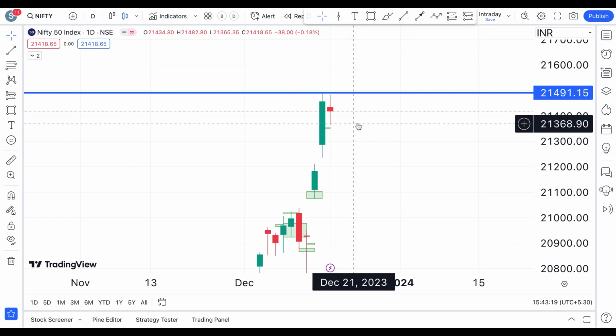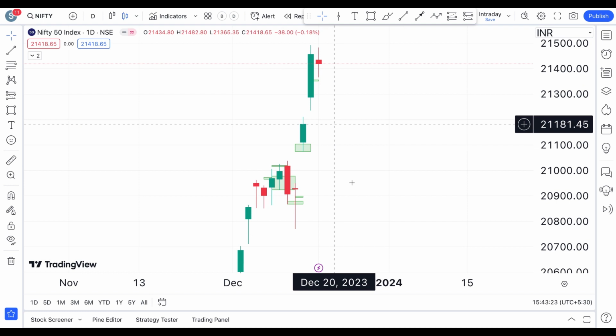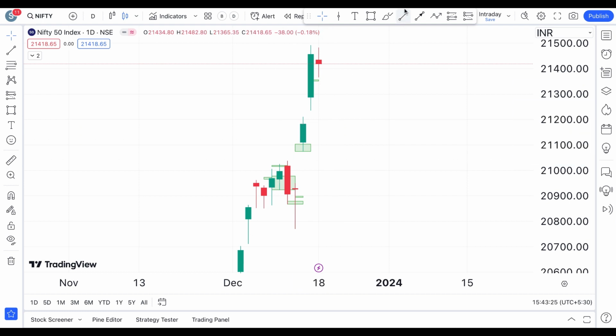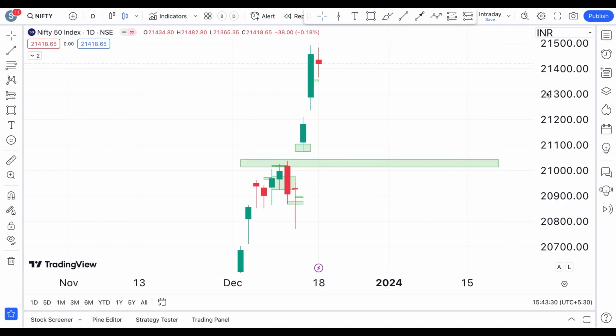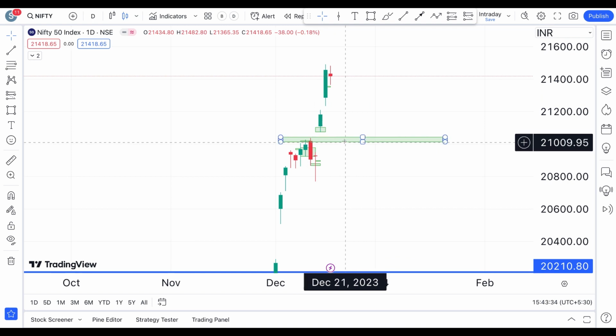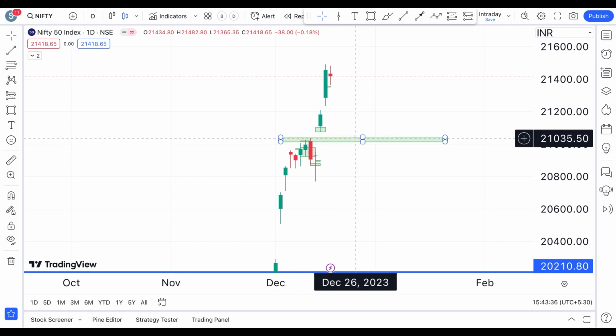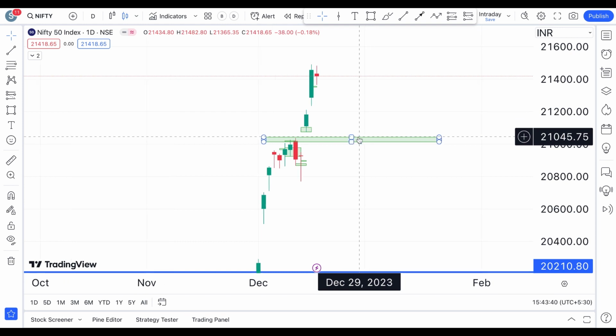If it is taking the breakout towards the downside, then you can expect Nifty to come back and see some healthy corrections. This is the major swing high, which is definitely going to take some time for the Nifty to react to, either forming a bullish price pattern here on a daily time frame, or a breakdown.